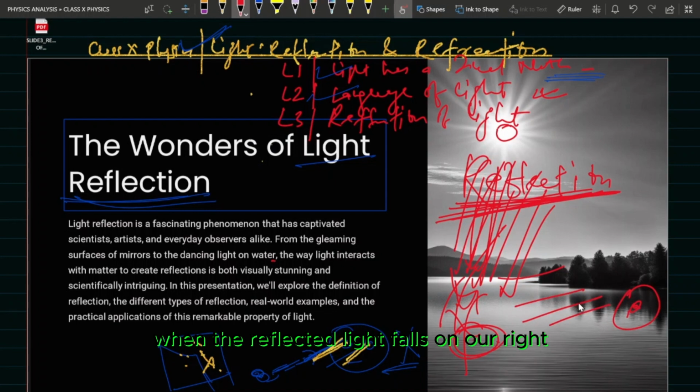So only when the reflected light falls on our eye do we see the object. This is how we see the world.